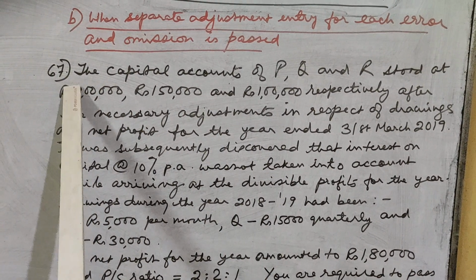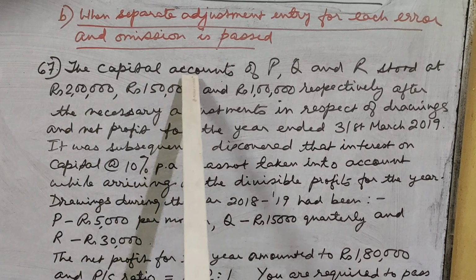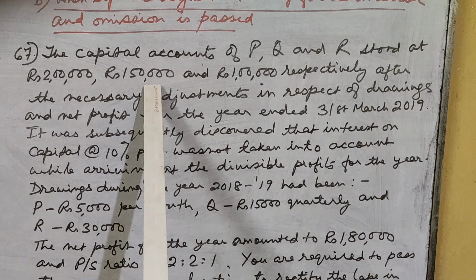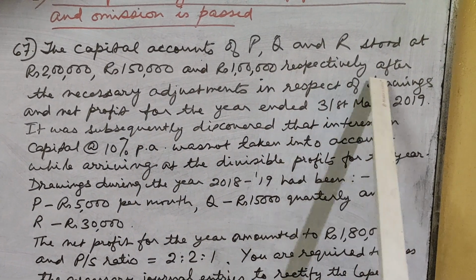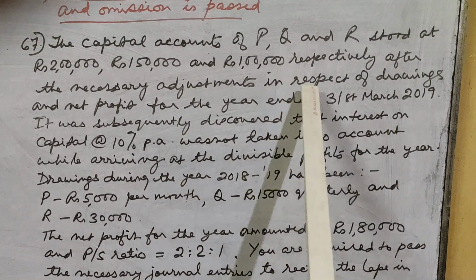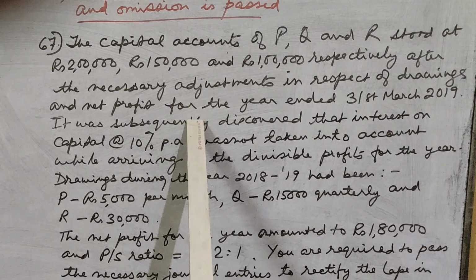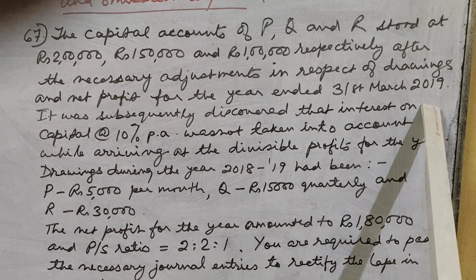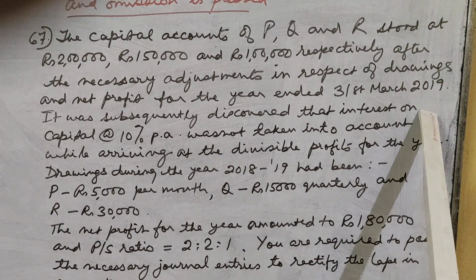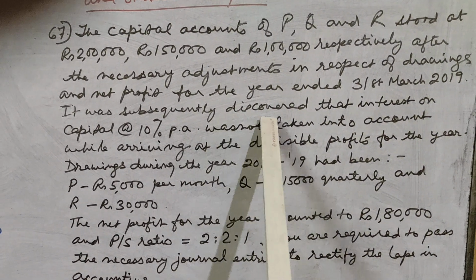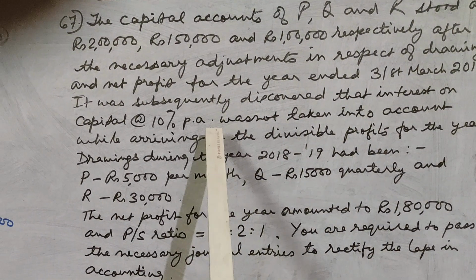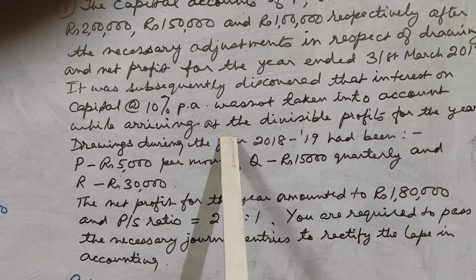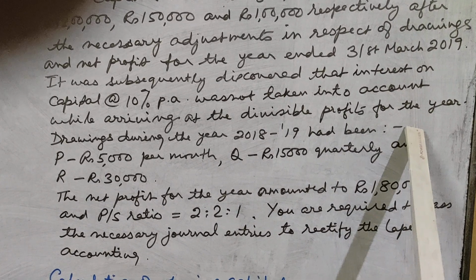Question number 67. The capital accounts of P, Q and R stood at rupees 2 lakh, 1 lakh 50,000 and 1 lakh respectively, after the necessary adjustments in respect of drawings and net profit for the year ended 31st March 2019. So after adjustment for drawings as well as the net profit, it was subsequently discovered that interest on capital at 10% per annum was not taken into account while arriving at the divisible profits for the year.